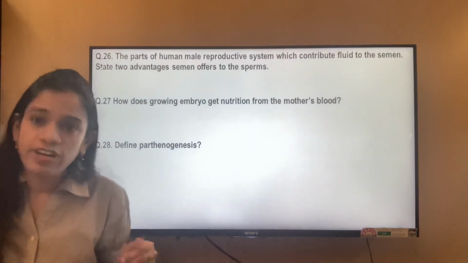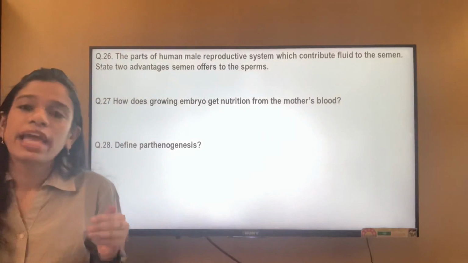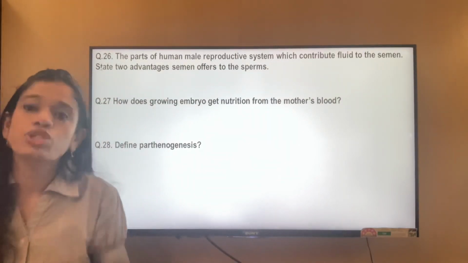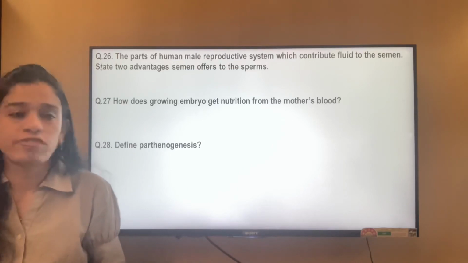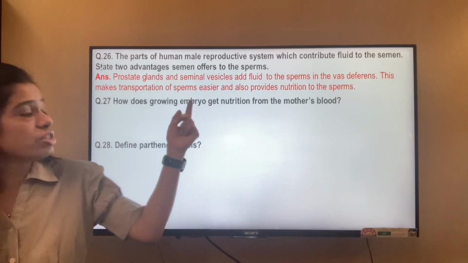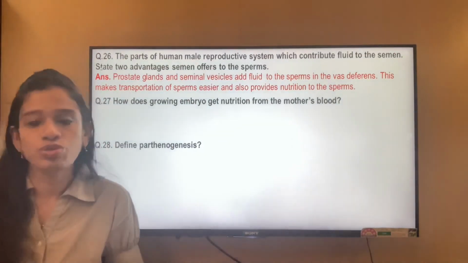What are the advantages of the semen? The semen helps in the mobility of the sperms, and it also provides nutrition to the sperms. These are the two advantages: transportation of the sperms and providing nutrition to the sperms.